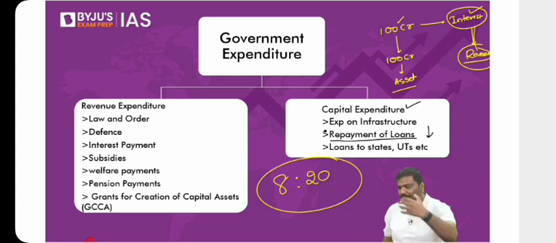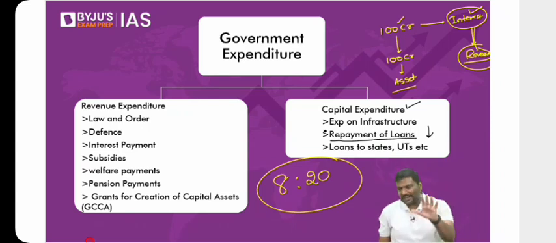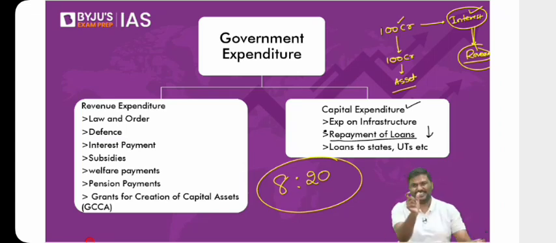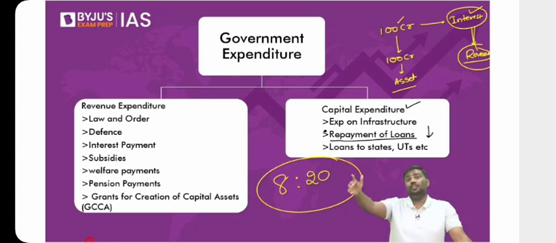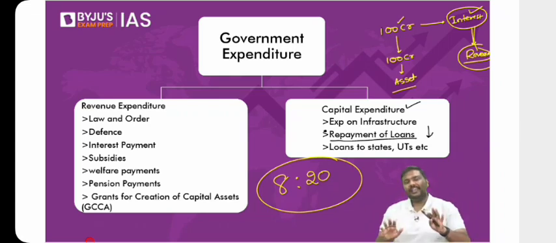Let me explain why. Do we create any kind of assets under the revenue side? No, we do not create assets. But again, don't say, sir, grant for creation of capital asset. It is just a part of it. When you look at the breakup of the revenue account, only a small fraction of it is in the form of a grant given by the center. So generally, under the revenue side, we do not have any creation of asset.